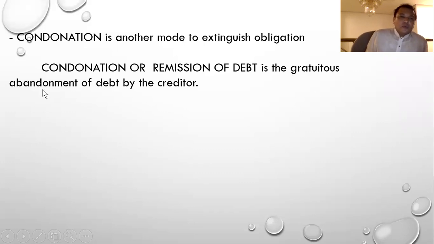So the creditor abandons it, without interest in collecting the money from the debtor. Now the creditor made his abandonment, and he's no longer interested in collecting the money from the debtor. So this is also known as the forgiveness of the obligation.